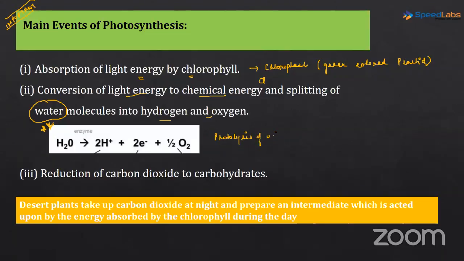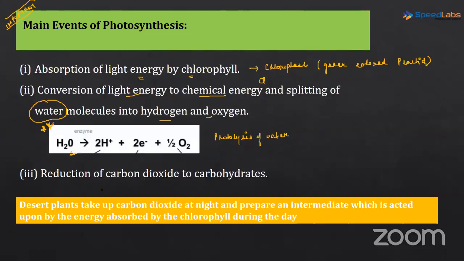If you remember, we had read about the light reaction and the dark reaction, the two phases which happen in the process of photosynthesis, and photolysis of water was part of the light reaction. So this reaction is again very important. Water is broken down here.